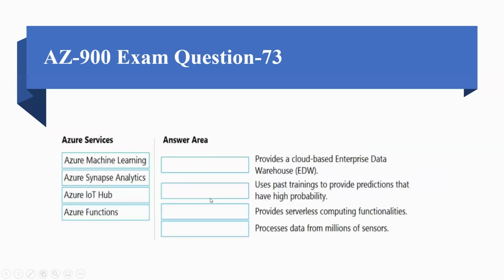Coming to question number 73, match the Azure services to the correct option. The instruction is the same. The Azure services are Azure Machine Learning, Azure Synapse Analytics, Azure IoT Hub, and Azure Functions. And the answer area would be: provides a cloud-based EDW, that is Enterprise Data Warehouse, uses past training to provide predictions that have high probability, provides serverless computing functionalities, and processes data from millions of sensors.